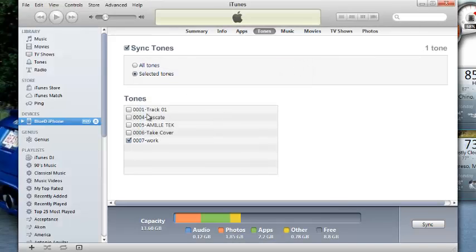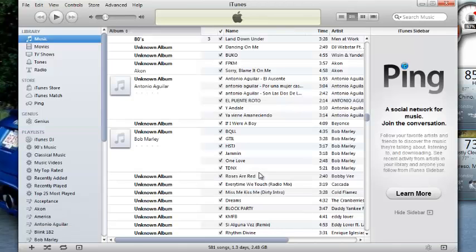So now if you go to your iPhone and you go to settings, then go to your sounds, and then go to your ringtones, the ringtone should be there, and there it is.